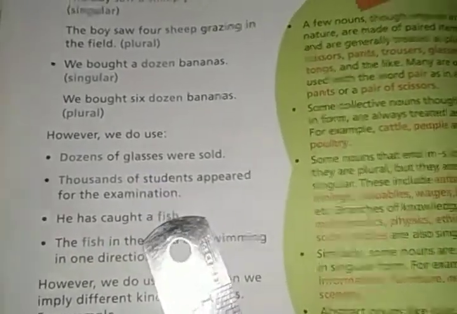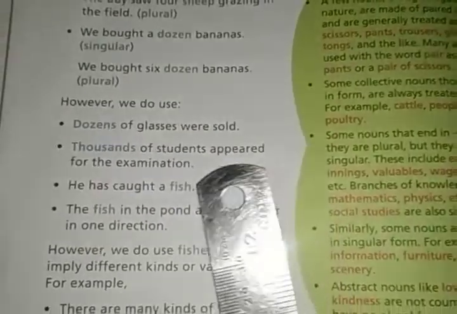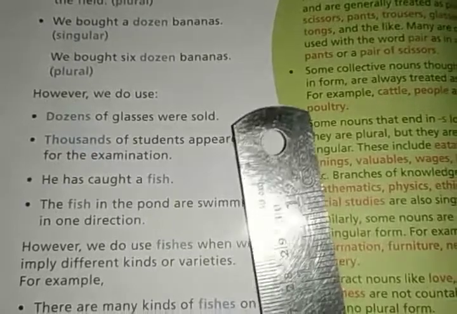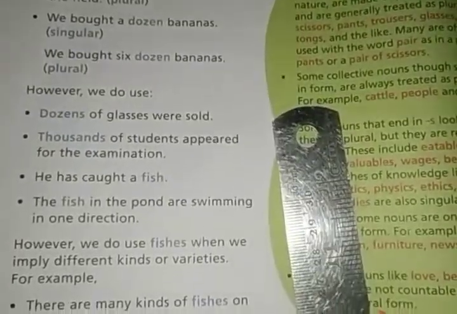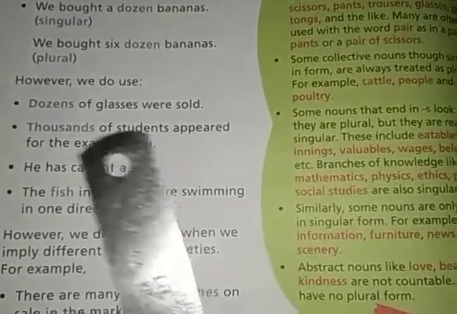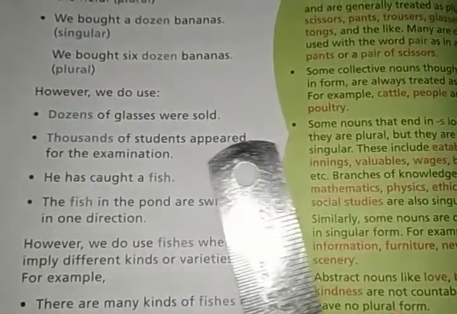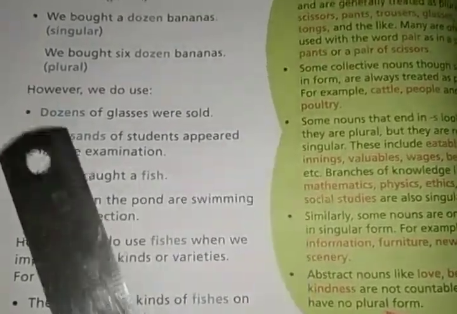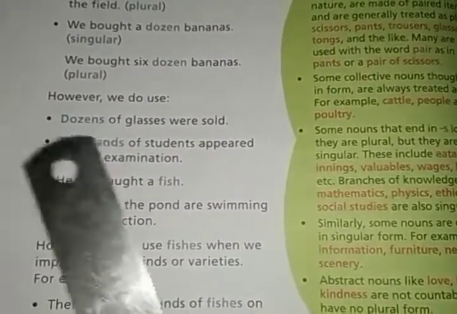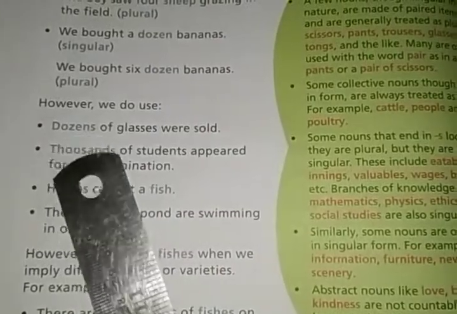When you speak about 2 dozen, 3 dozen, and like that, then dozen doesn't change. But in sentences like "dozens of glasses were sold," you don't find any number written before it, so dozens can be written.